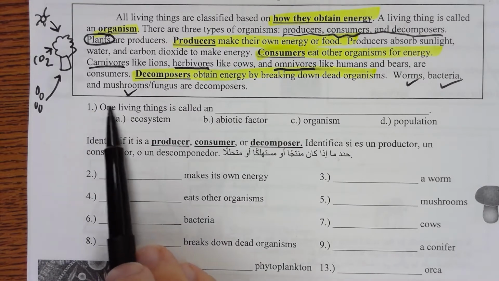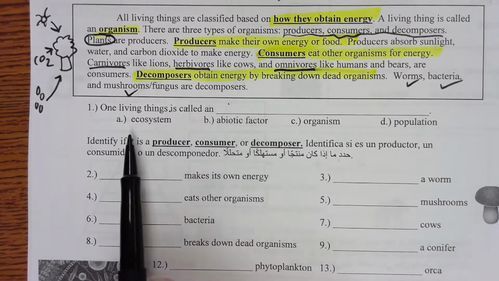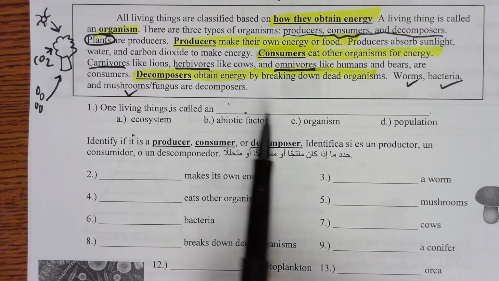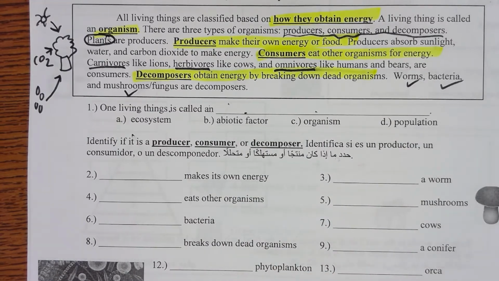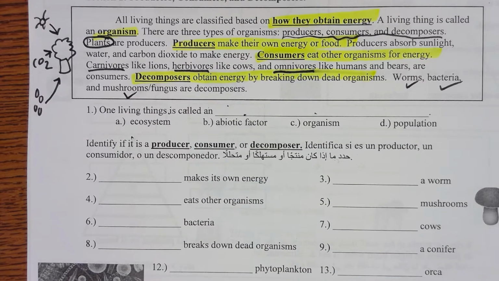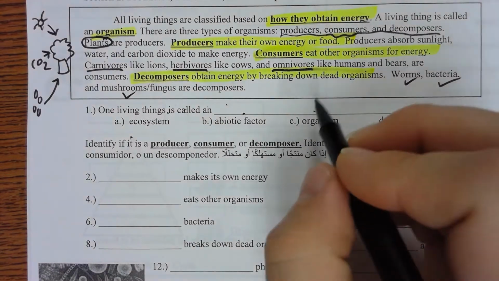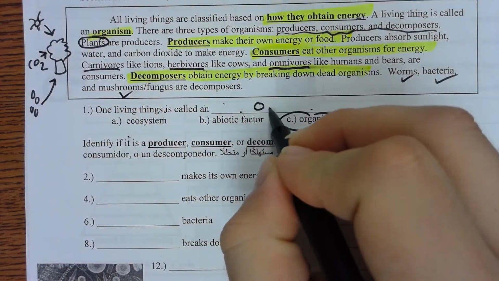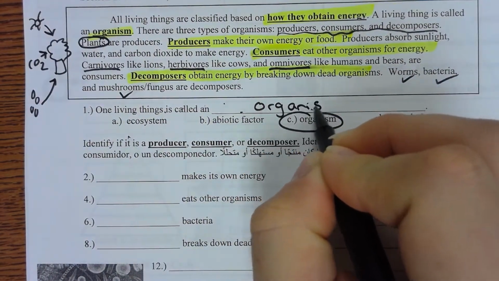Okay. One living thing is called a: ecosystem, abiotic factor, organism, or population. What do you think? The correct answer is C. One living thing is called an organism.